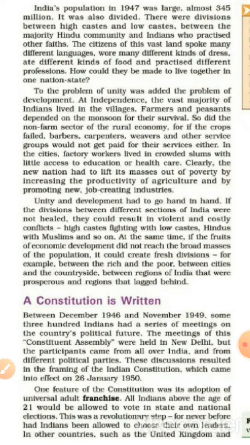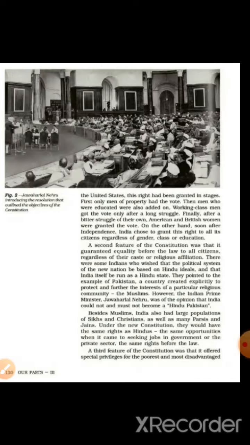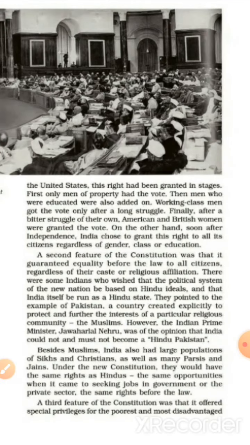In other countries such as the United Kingdom and United States, this right had been granted in stages. First, only men of property had the vote. Then men who were educated were also added on. Working class men got the vote only after a long struggle. Finally, after a bitter struggle of their own, American and British women were granted the vote.